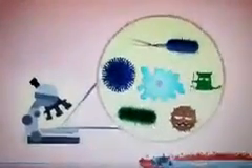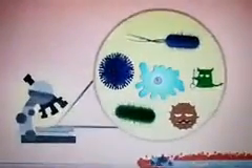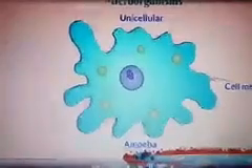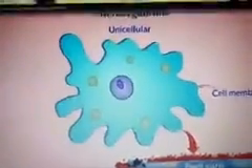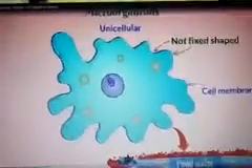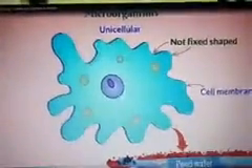See children, microorganisms can be seen with the help of a microscope. So amoeba is also a type of microorganism and it is made up of a single cell. Okay, it does not have a fixed shape as I told. So how it obtains food, I have already informed, with the help of pseudopodia. Okay, you can see the video.